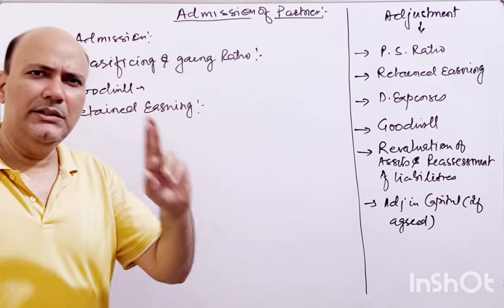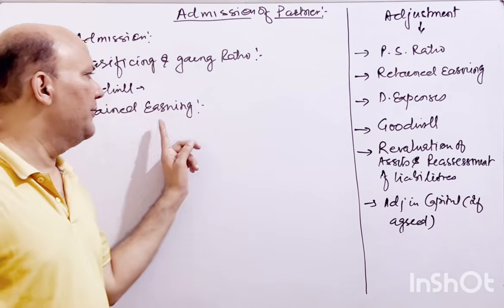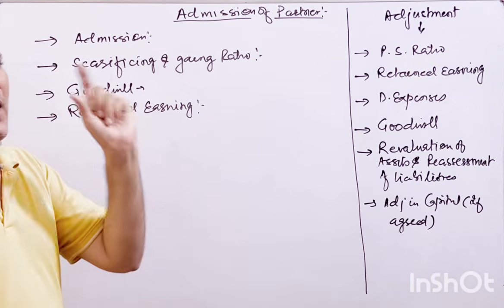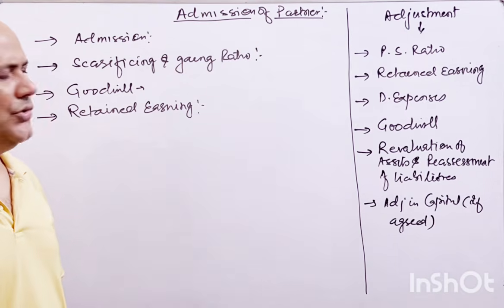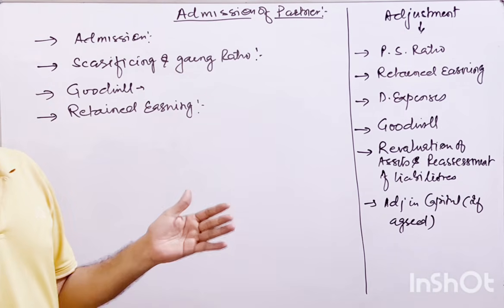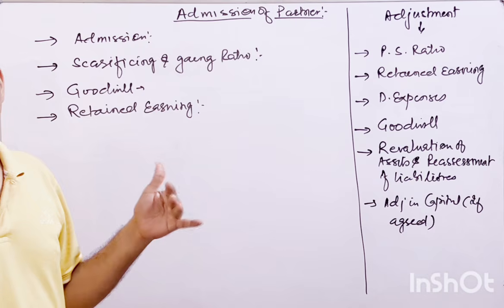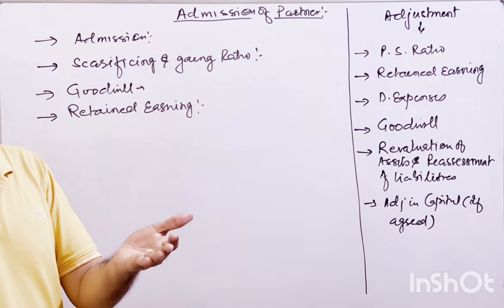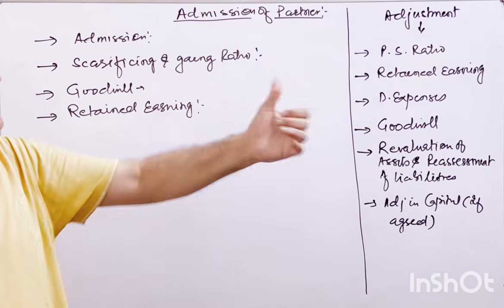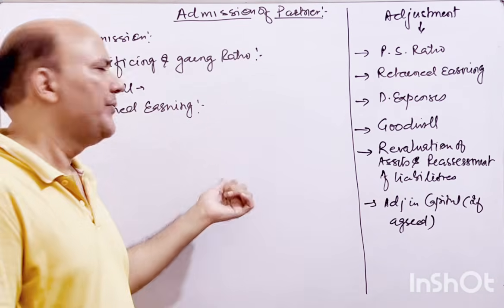So for retained earning you have to adjust things. Either you distribute to the old partners in the old profit sharing ratio, or whatever the agreement is. Let's say they say, okay, we will keep the retained earning as it has been for the last few years, so we will keep it forward as well. So you have to take the adjustment entry, right?